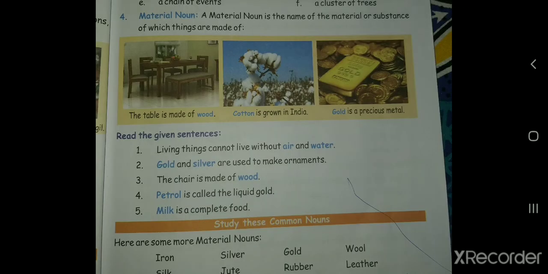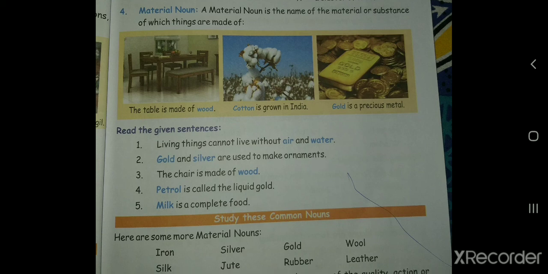Let's learn the 4th type of noun. It is the material noun. Let's see the definition which is given here. A material noun is the name of a material or a substance of which the things are made. For example, if we are talking about anything which is made, for example, a chair. A chair is made up of plastic. So plastic will be considered as the material or the substance from which the chair is made. So plastic will be considered as the material noun.